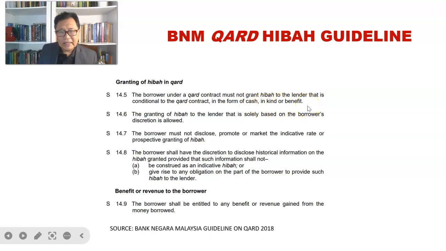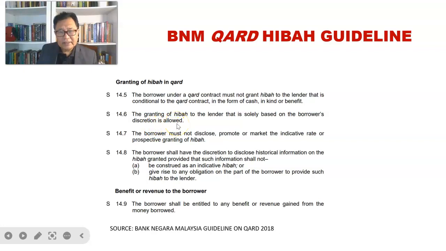So there shouldn't be any kind of contracted award or reward given to the borrower, either in the form of cash or in kind or benefit. If that happens, then this Qard will turn into a Qard with riba, which is prohibited. The granting of hibah to the lender that is solely based on the borrower's discretion is allowed.